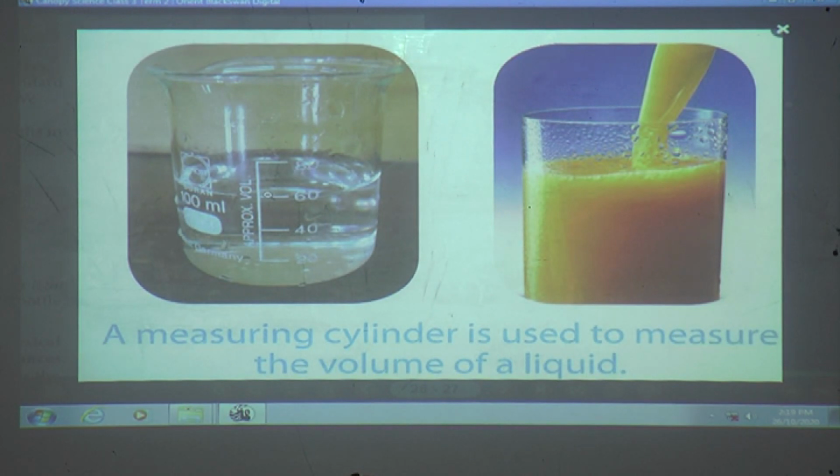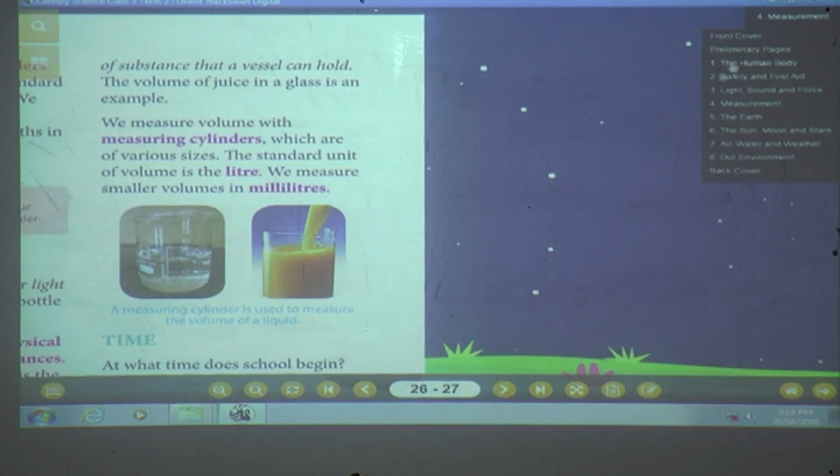Yes, the best example is the Bisleri bottle. Just observe the Bisleri bottle, students. If you have Bisleri bottles at home, ask your parents to give one and see. It is written on the Bisleri bottle how much water the bottle can hold. Okay, so it may have 500 ml. See, 500 ml means 500 milliliter. If it is less than 1 liter, we have to measure volumes in milliliter. Are you getting it?